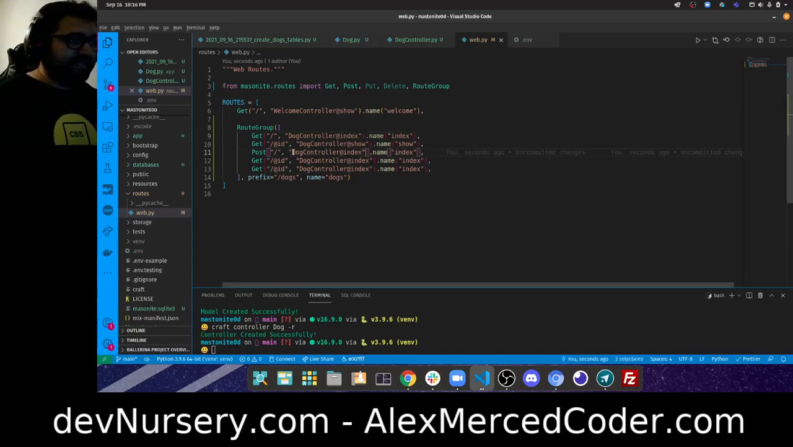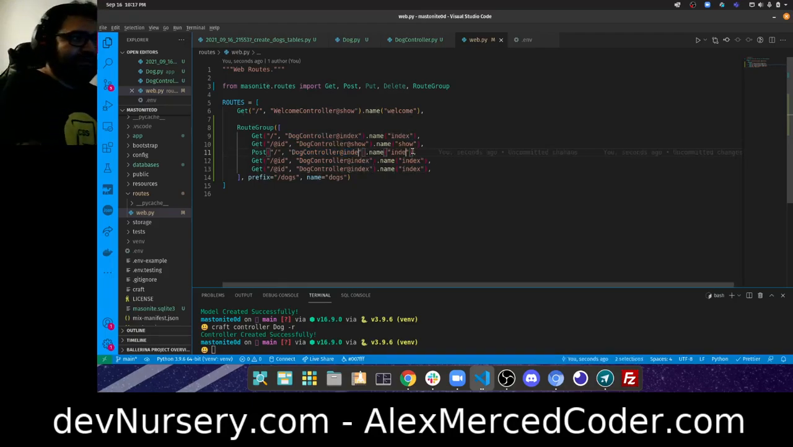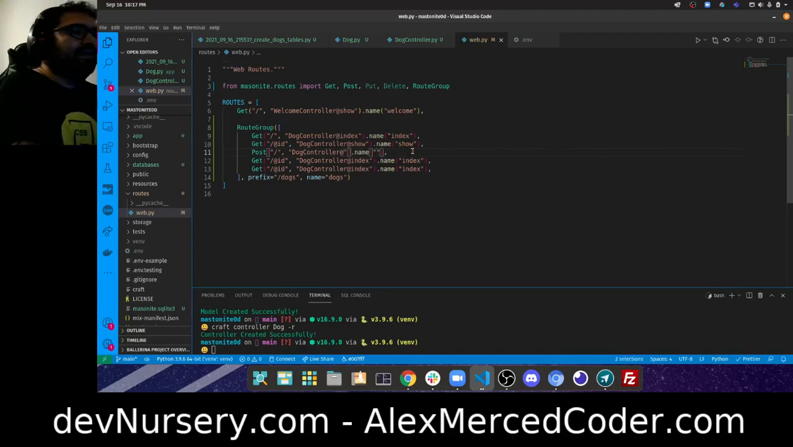So basically, this is very much like Ruby on Rails or Laravel, where it's the controller and then the action. And the action is just the function that runs when that route is hit. Okay, so dog controller / create.